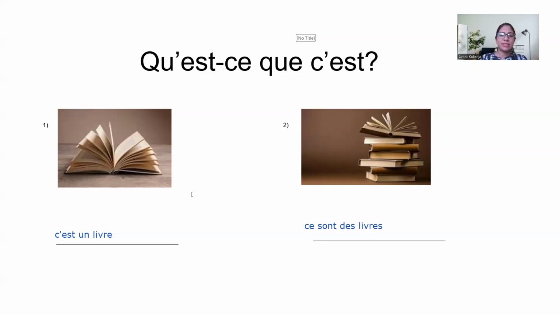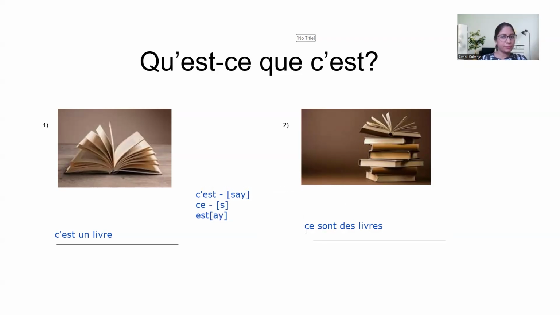Okay, remember. Ce sont, not c'est, des livres. The independent pronunciation of CE is just "suh". EST is "eh". So "suh" and "eh" will become "say", but just singular CE is "suh". Please don't get confused.